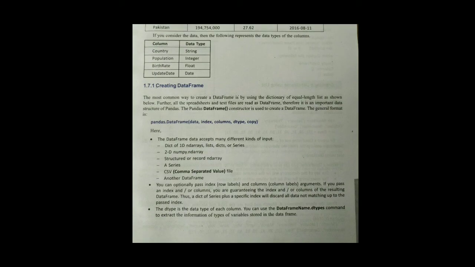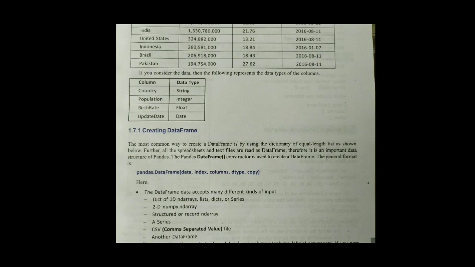So here column and data types are there. Now let us see how to create it. Creating a data frame. All of you know about data frame. It is a two-dimensional structure whose size is mutable and values are also mutable. The most common way to create a data frame is by using a dictionary of equal length lists, as shown below. Further, all the spreadsheets and text files are read as a data frame. Therefore, it is an important data structure of pandas.